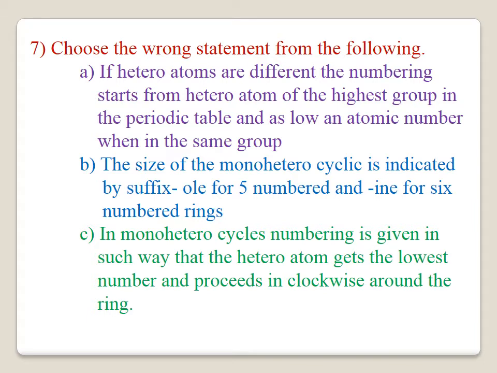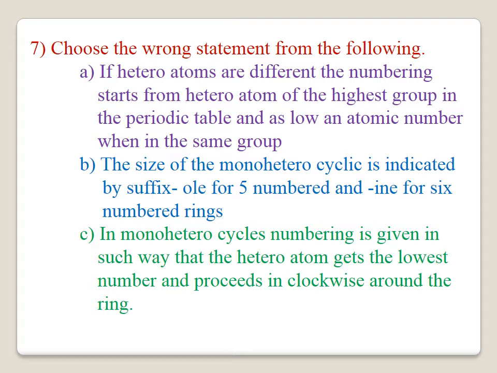Question number 7. Choose the wrong statement from the following. Here, these rules are followed to name the heterocyclic compound. And we have to find out the correct statement from the following. A. If the heteroatoms are different, the numbering starts from the heteroatom of the highest group in the periodic table and of lowest atomic number when in the same group.